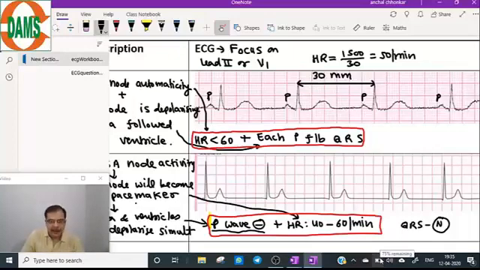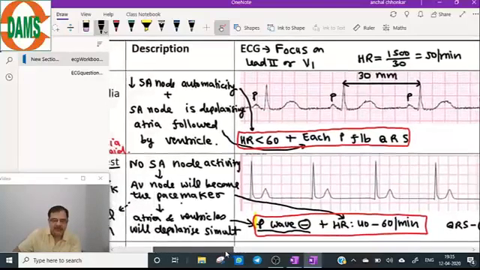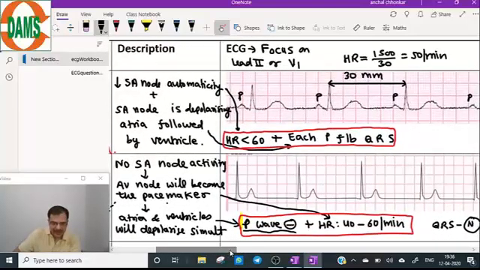Now coming to the AV blocks. These are the two important arrhythmias of SA node origin. As I told you, the PR segment is not seen here because P wave is absent, so you can't comment. Now coming to the next one, that is AV blocks.